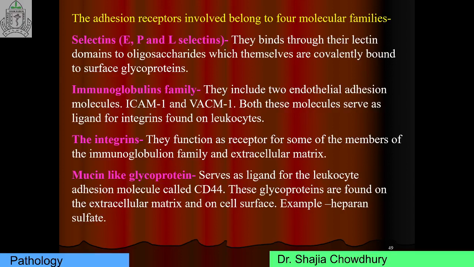Then mucin-like glycoprotein. They serve as ligands for the leukocyte adhesion molecule called CD44. And glycoproteins found in the extracellular matrix and on the cell surface are named heparan sulfate. This is an MCQ question: name some mucin-like glycoproteins, that is CD44 and heparan sulfate.